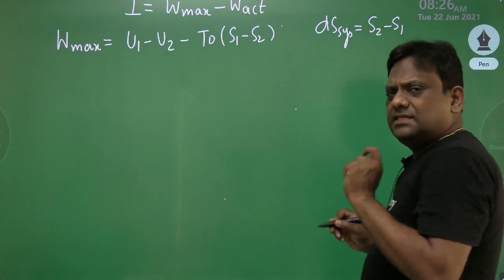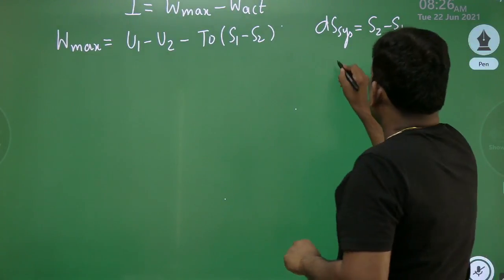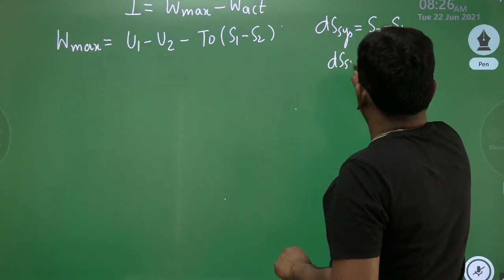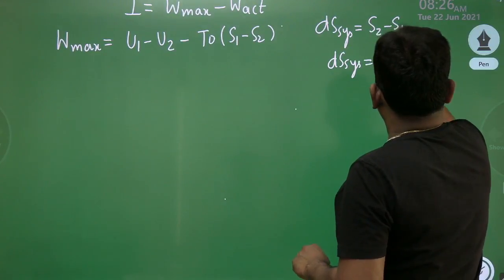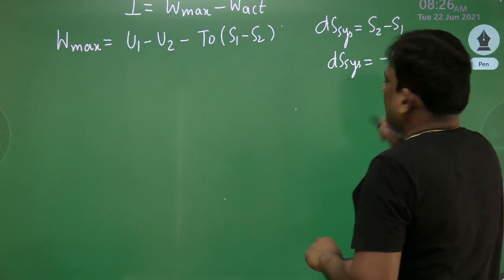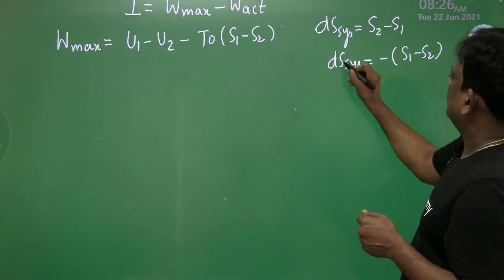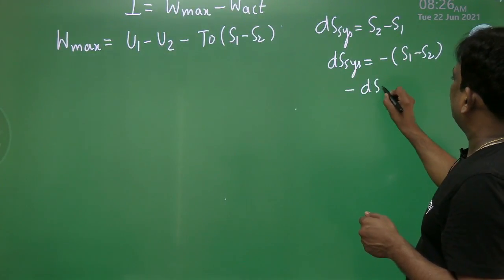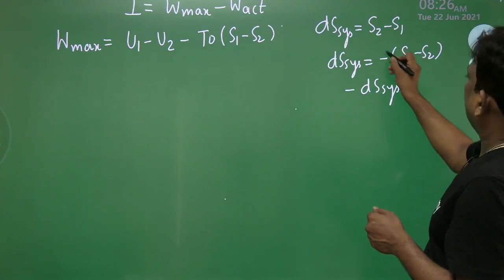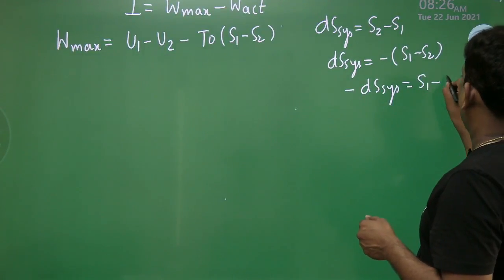Yes, I can write. This is the entropy change of the system. So can we write this as entropy change of system as minus of S1 minus S2? Definitely I can write. So I have taken minus common. Let me take minus on this side. So minus dS of system is equal to, I'll take minus on this side, so it will be S1 minus S2.